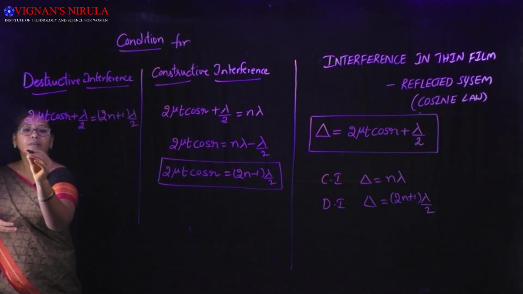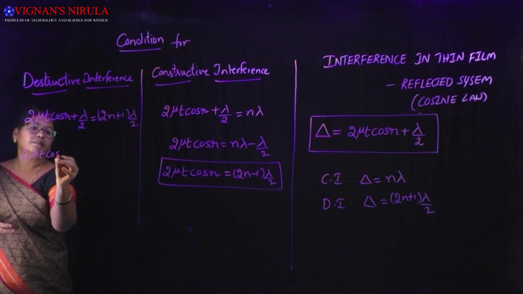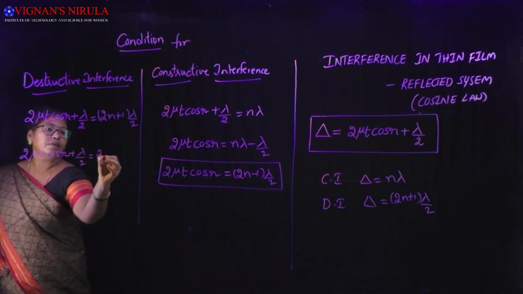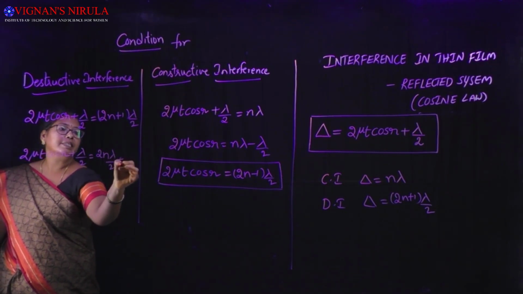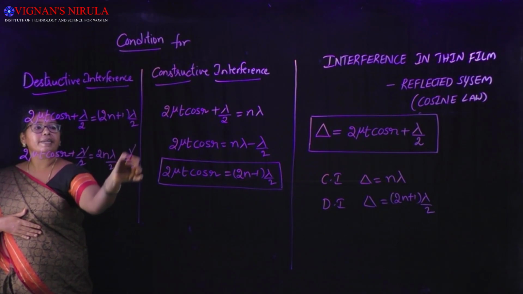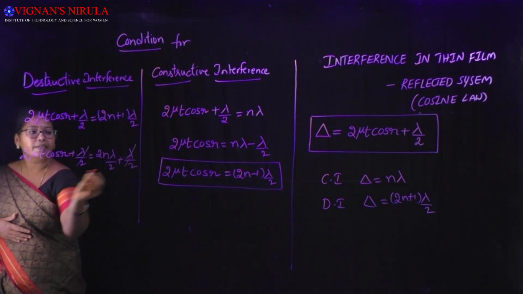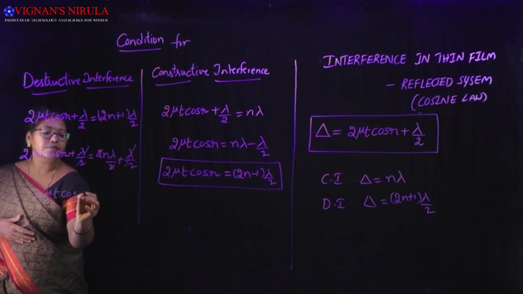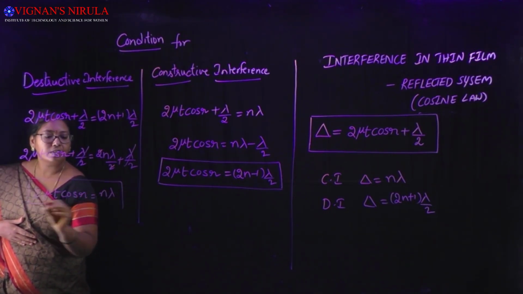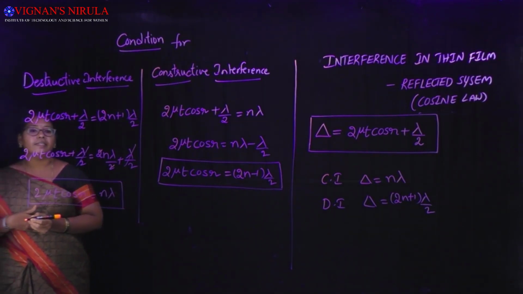So therefore 2 mu t cos r plus lambda by 2 is equal to 2n into lambda by 2 plus lambda by 2. Both sides, lambda by 2 and lambda by 2 get cancelled, and 2 gets cancelled. So 2 mu t cos r is equal to n lambda. So this is the condition for destructive interference.